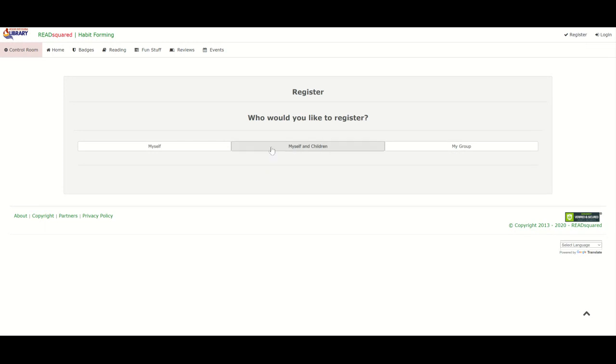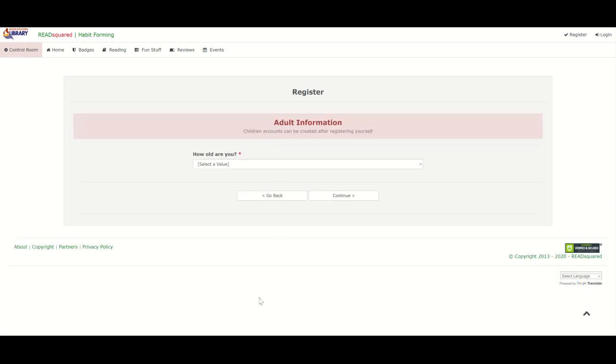So I'm going to go ahead and use this one since it is both the adult program and the children's program. Adult program is book titles. Children's program is by minutes. The teen program is also that way, so it will all work about the same. So let's go ahead and go in here, myself and children.